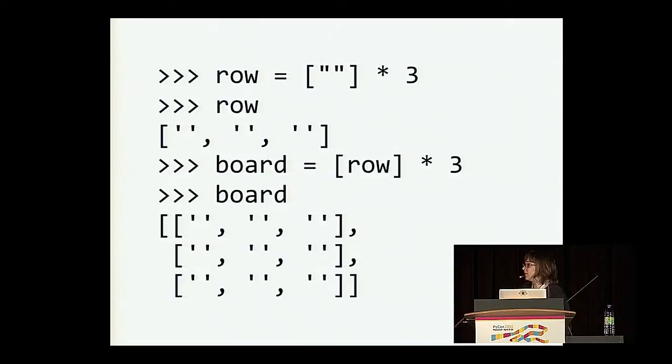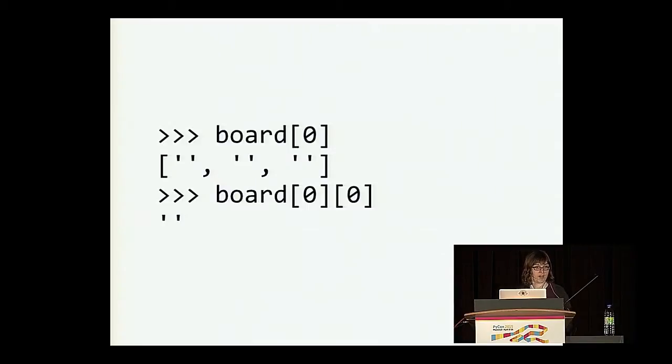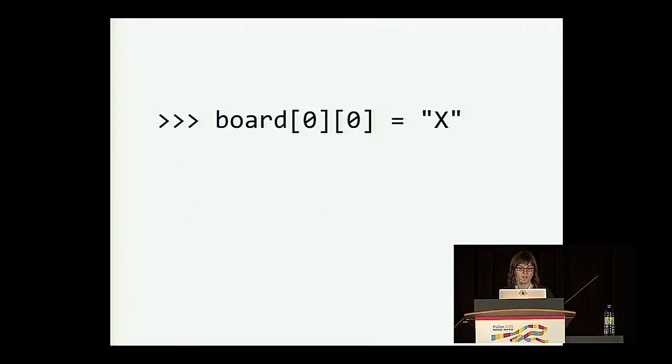And the board itself is a list with 3 elements, and each element in this list is a list with 3 elements. To illustrate that, we can grab the top row of the board by grabbing the first element. And we can grab the top left square of the board by grabbing the first element of the top row. So let's say we want to start playing, and we want player X to claim the top left square. We can do that by assigning the string X to the top left square.